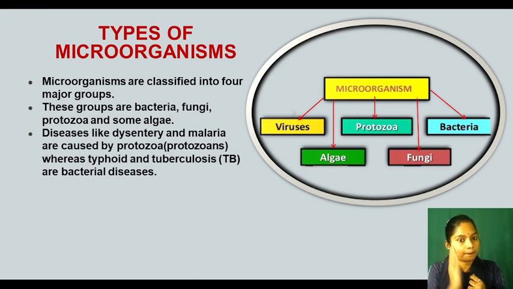So these are the bad microorganisms which cause disease to us, like dysentery and malaria. Whereas typhoid and tuberculosis are diseases caused by bacteria. So certain microorganisms can cause disease to us.